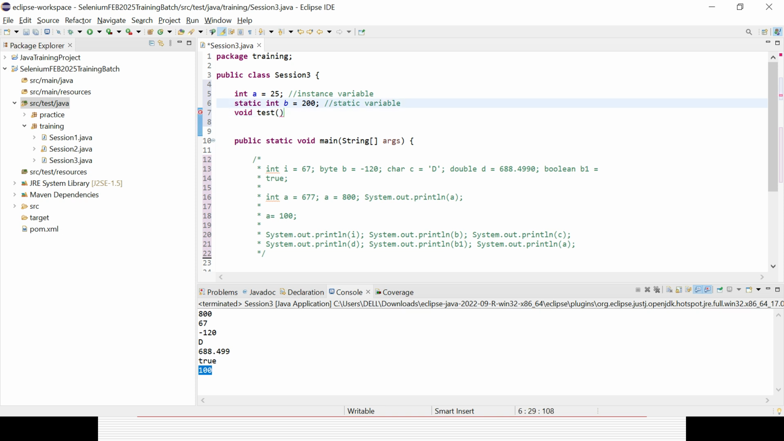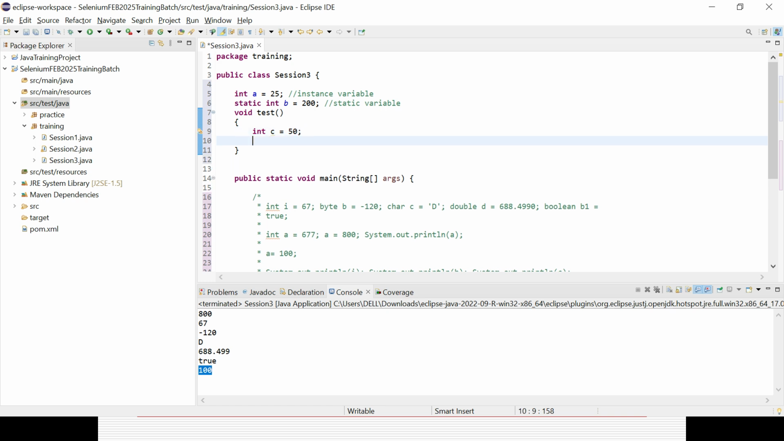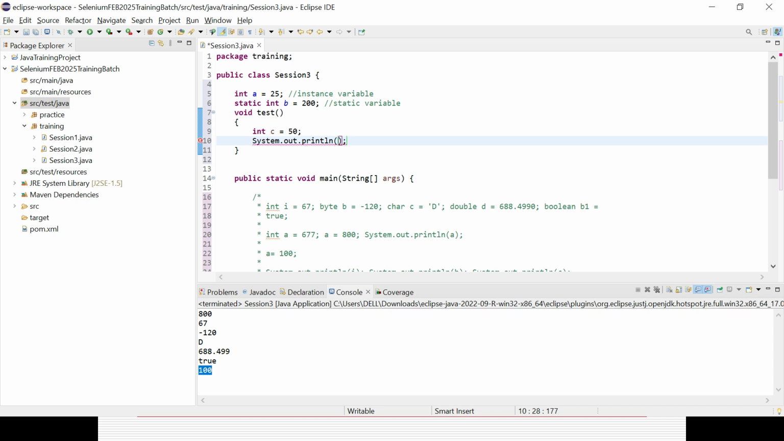Okay, and here I can create something within the double quotes. You will be learning how to create a method slowly, no need to worry. I can create some variable called integer c equal to say 50, and I can print it within the method itself. So say c. So this third variable is called a local variable.